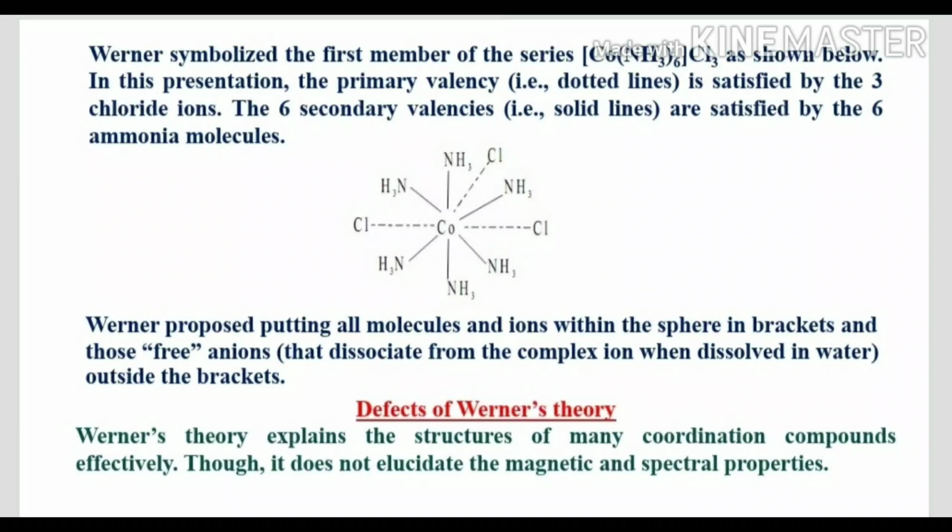So what he implies is that those present outside the brackets will be dissociated into ions, whereas those ligands present inside the bracket will not be dissociated. So the first one is the primary valence, the second one is the secondary valence.